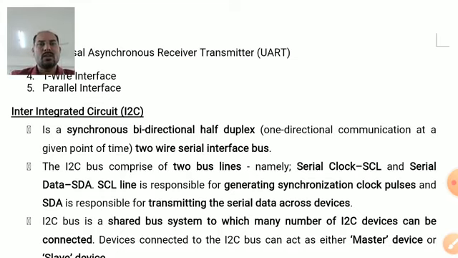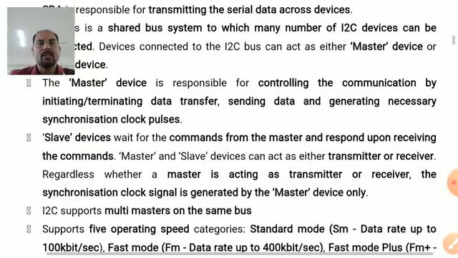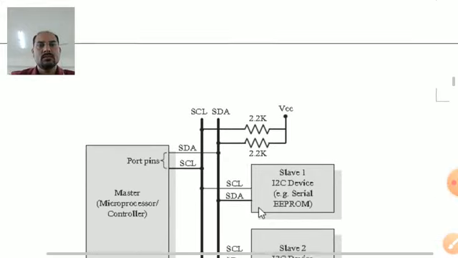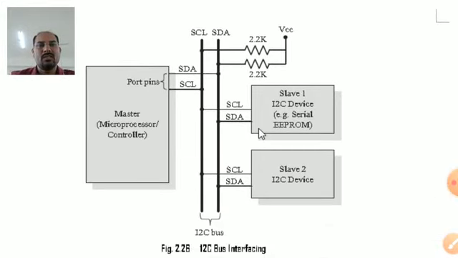And this is a two-wire serial interface. To have inter-integrated circuit bus communication, we need to have two wires. First, let me show you the diagram, then we'll discuss the points about that. See, this is the diagram. We have master device and we have slave devices. Two slave devices are shown, and the connection between master and slave devices is done with the help of two wires, and those two wires are SCL wire and SDA wire. SCL stands for serial clock line, SDA stands for serial data line.